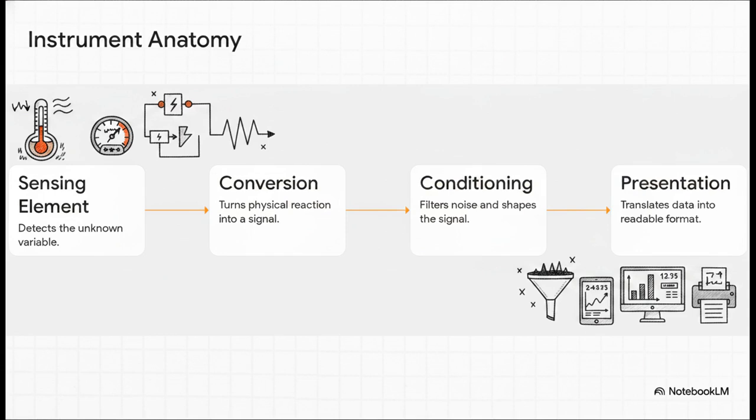Step 1 is the primary sensing element. This is where the instrument physically meets the measurand. Step 2 is variable conversion and manipulation, which is just a fancy way of saying that the physical reaction is turned into a workable signal, usually electrical, and maybe it gets amplified. Step 3 is signal conditioning. This filters out all the messy noise and shapes the signal. And finally, step 4 is data presentation, where the data is translated back into something human readable, like on a screen or recorded by a computer.